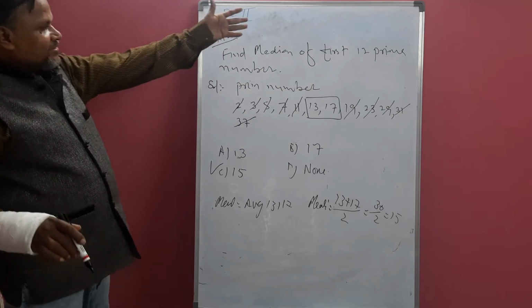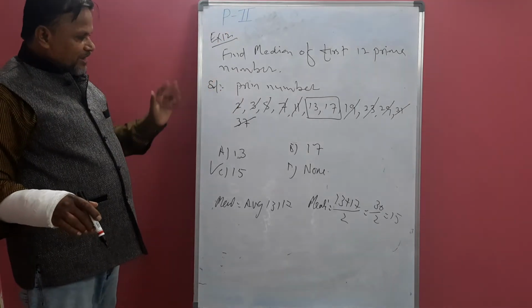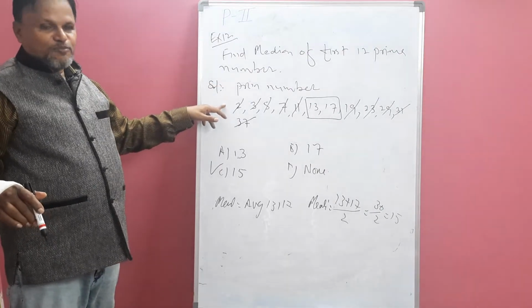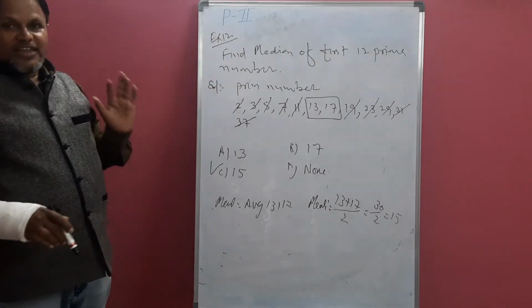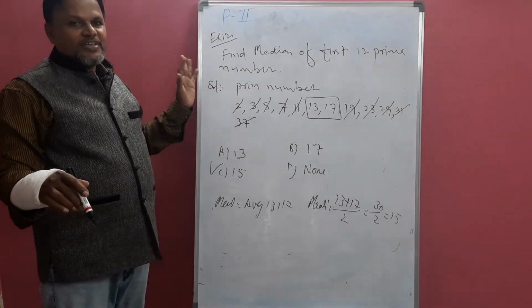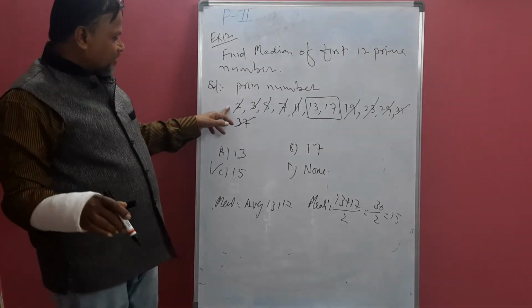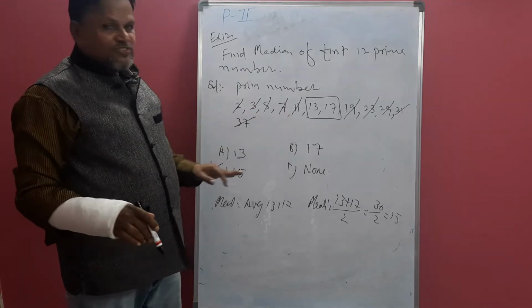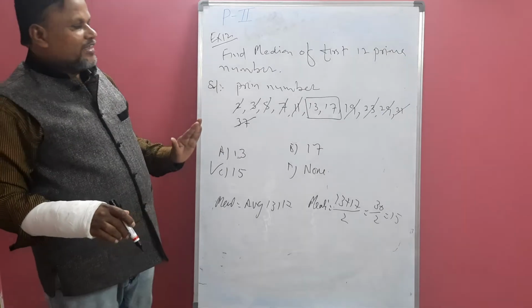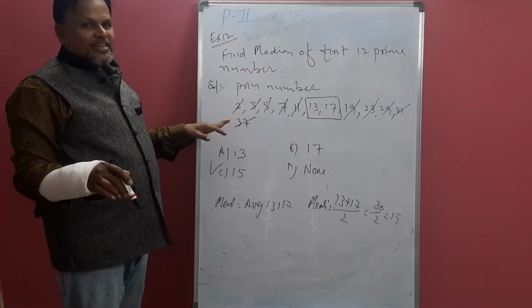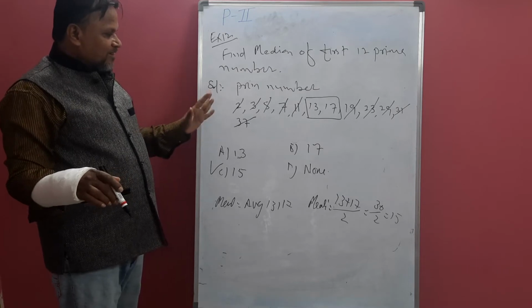You just have to write the prime numbers and simply cancel. It's just a simple one. Prime means we write the numbers which are not divisible by any other number. It is divisible by itself only. 2 is divisible by itself only, 3 by itself, like that. The numbers which do not come in any other tables, but only their own table, are called prime numbers.